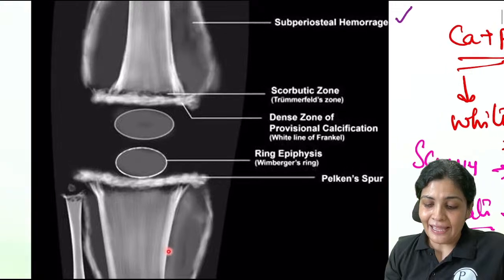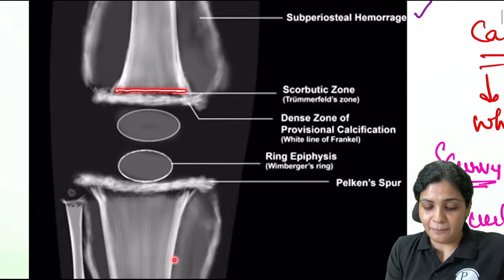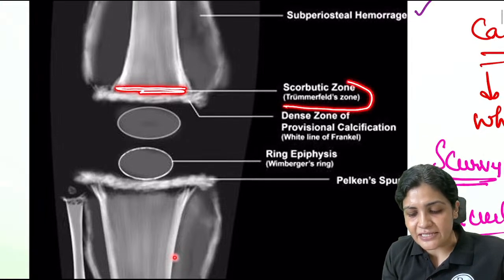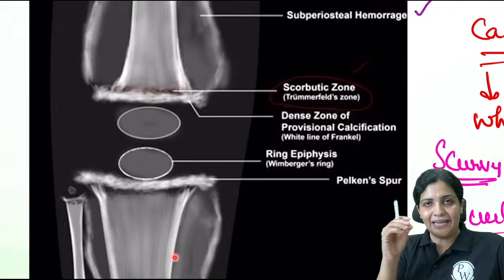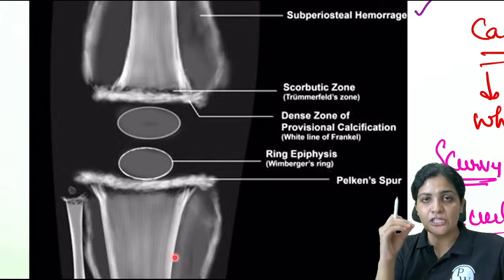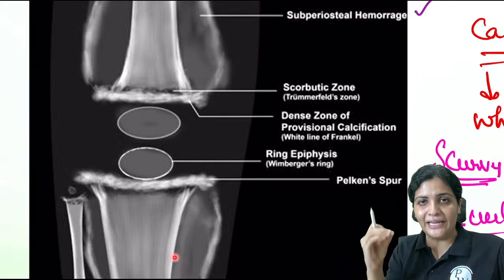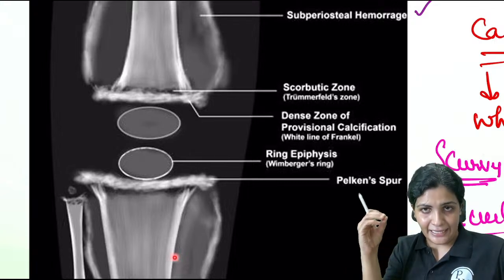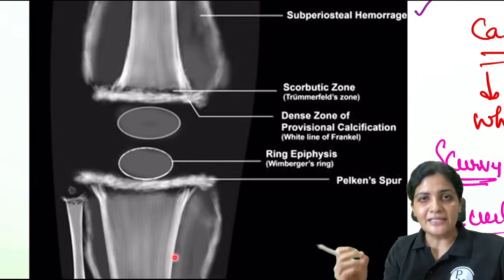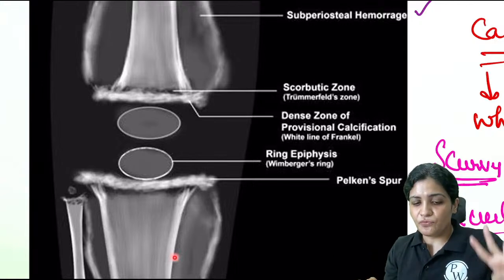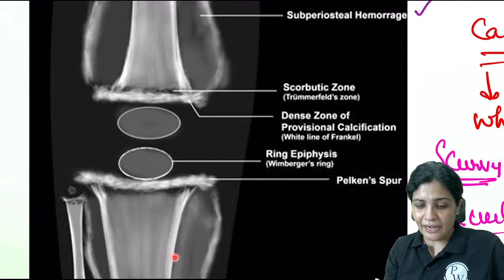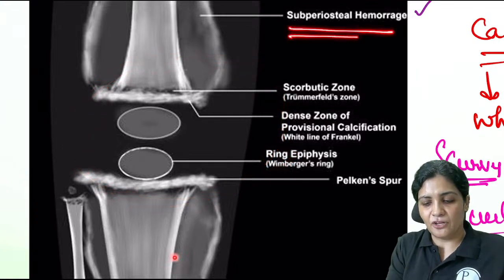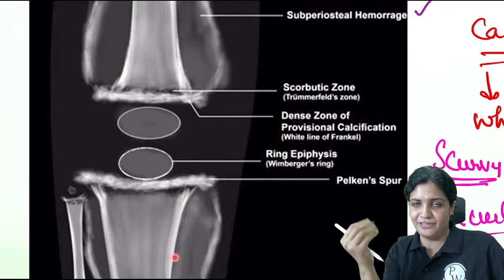And then there could be a scorbutic zone, which is nothing but a radiolucent zone here, which is called the Trümmerfeld zone. So this you have to remember. There will be calcification, that is called the dense zone of provisional calcification or white line. Below that, there will be a radiolucent area which is called the scorbutic zone. This is called the Trümmerfeld zone. So four important structures I have told you around the joint, and somewhere you can see a subperiosteal ridge at the metaphyseal diaphyseal region.